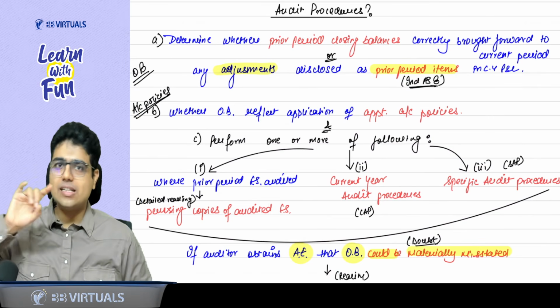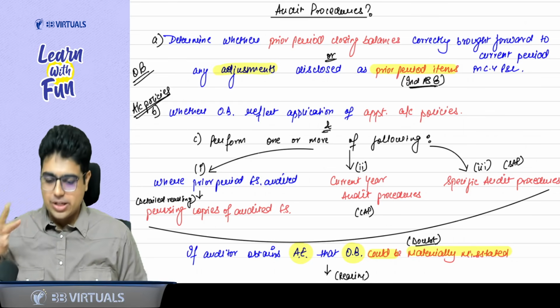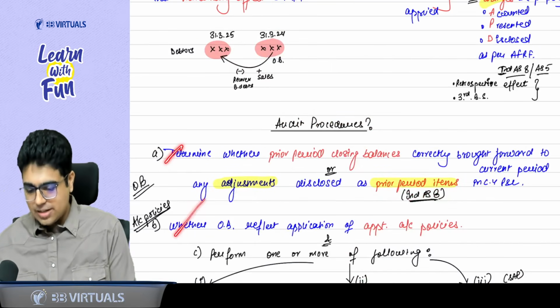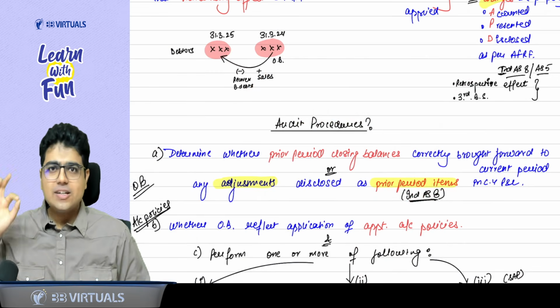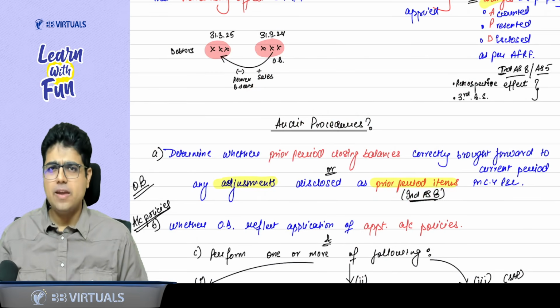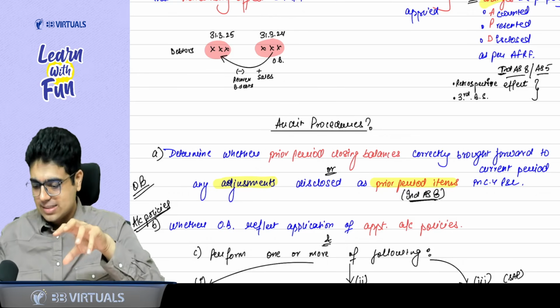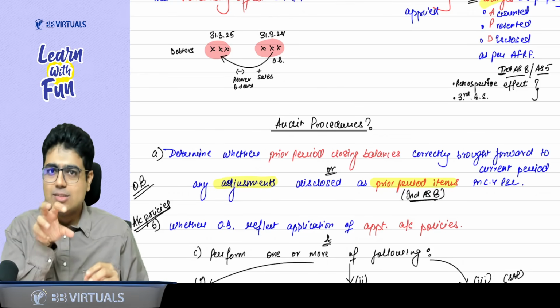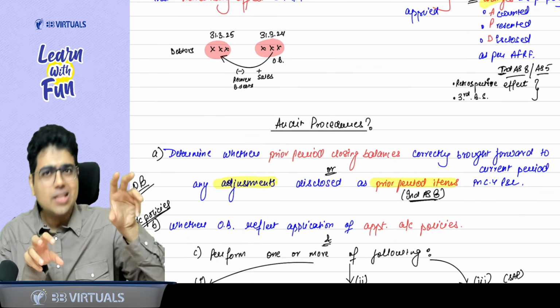So first, there are two things that you need to determine. These two things are from the objective only. First thing that you need to determine is, do you want to test the opening balance? Yes, sir. Can I say this year's opening balance is last year's closing balance?